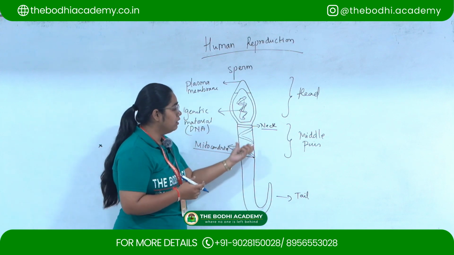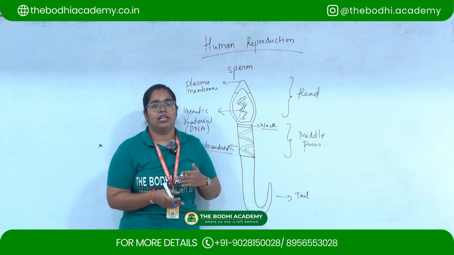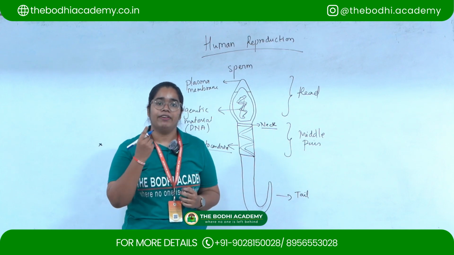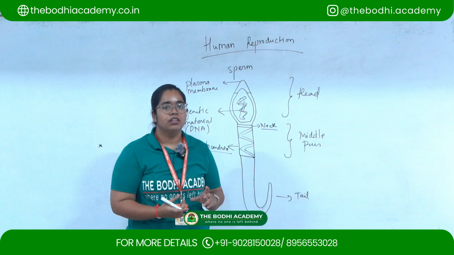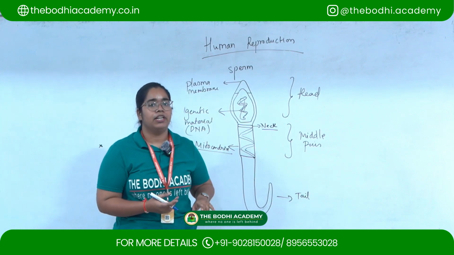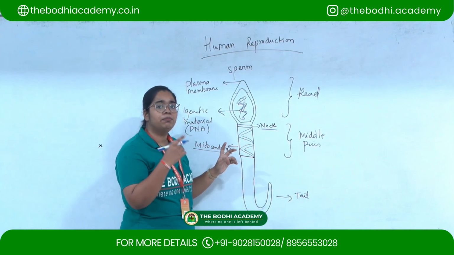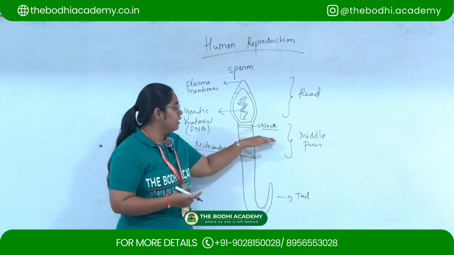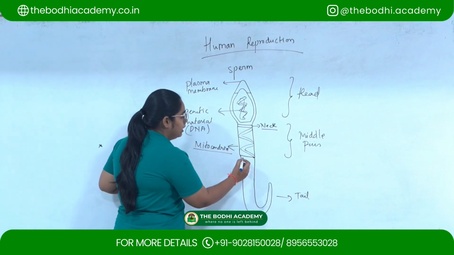So why is this present here? Mitochondria, as we all know, is a cell organelle which helps in production of energy, and the movement of the sperm requires energy so that it moves through the vagina into the fallopian tube for the fertilization process. That is why it requires energy, which is produced by the mitochondria present inside the middle piece of the sperm. Then the tail.